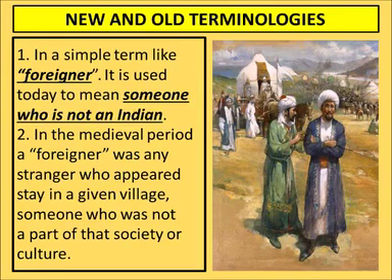Next term is foreigner. It is used today to mean someone who is not an Indian. Nowadays, we call foreigner only those people who come from outside of India into our country. Any person who is not of India, we call them foreigner, be it a Bhutanese, be it an American, be it a British, be it a French. But in the medieval period, foreigner was used as the term to give any person who was not belonging to that particular area or the village.